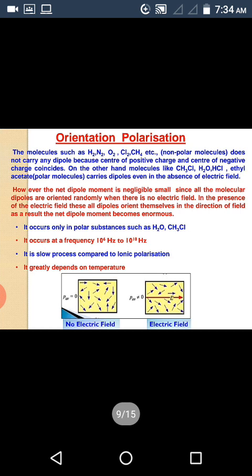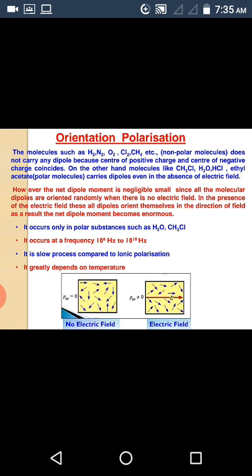Now coming to the next type, orientation polarization. What is meant by this orientation polarization? In which materials this will occur? In methane molecule, there is no dipole moment because the centers of the negative and positive charges coincide. On the other hand, in methyl chloride, these centers do not coincide. The electronegativity of chlorine being more than that of hydrogen, the chlorine atom pulls the bonding electrons to itself more strongly than hydrogen. Hence, this molecule carries a dipole moment even in the absence of an applied electric field.